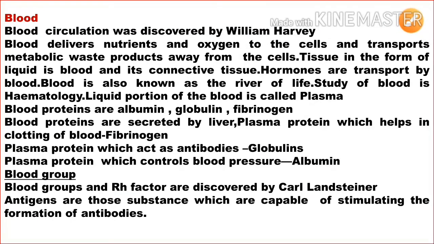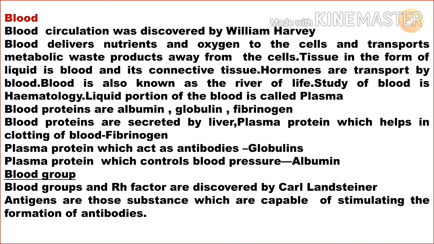And the next one is the blood circulatory system. Blood is made up of plasma and blood cells. The plasma is 60% and the blood cells are 40%. And what is plasma? It's the fluid portion of blood, and it contains 92% water, and albumin, globulin, protein, hormones and clotting factors. Okay, the blood is a connective tissue, and the hormones are transported by blood. The blood is also known as the river of life.